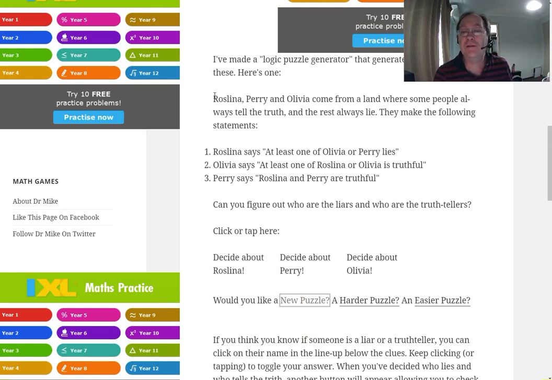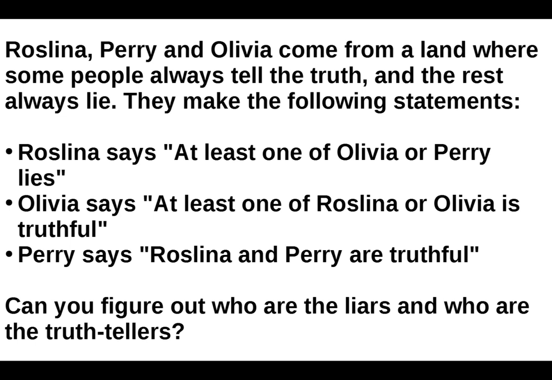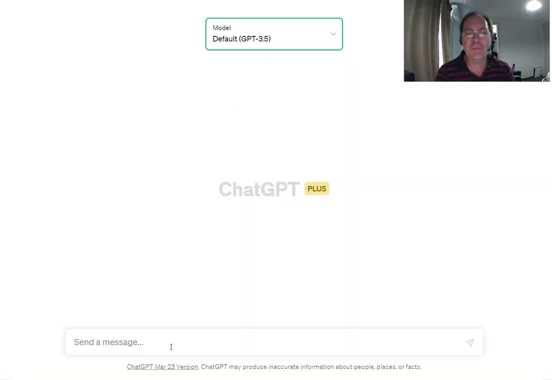Rosalina, Perry and Olivia come from a land where some people always tell the truth, the rest always lie, and they make some statements. Rosalina says, one of Olivia and Perry lies. Olivia says, one of Rosalina or Olivia is truthful. Perry says, Rosalina and Perry are truthful. Well, what does GPT 3.5 make of that?